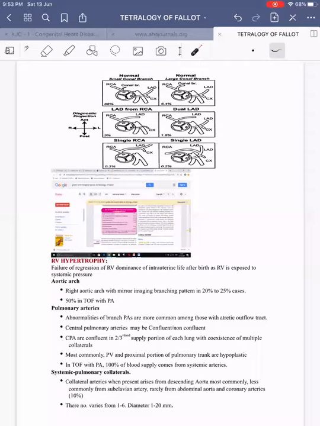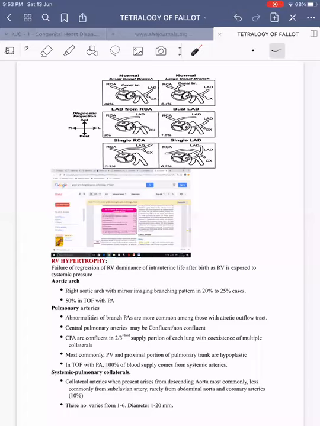Most commonly the pulmonary valve and proximal part of the pulmonary trunk are hypoplastic. In TOF with pulmonary atresia, 100% of the blood supply will be derived from systemic circulation, whereas in tetralogy it varies depending upon the severity. It can be derived from the pulmonary artery alone, in which case there won't be any collaterals. If there is pulmonary atresia, then 100% of the blood flow will be from collaterals.